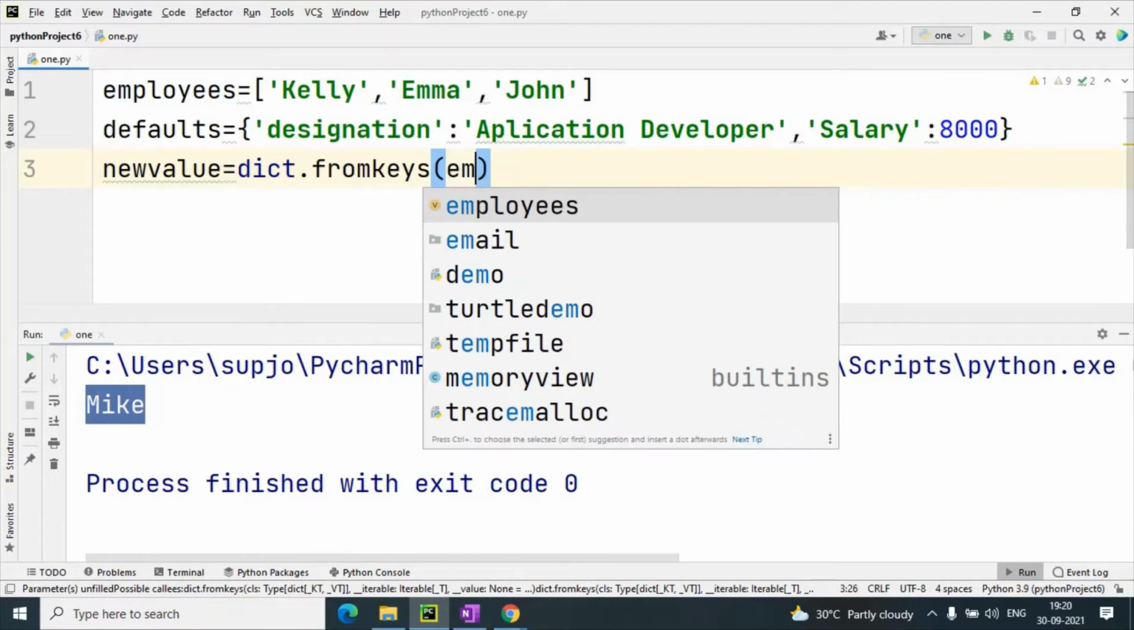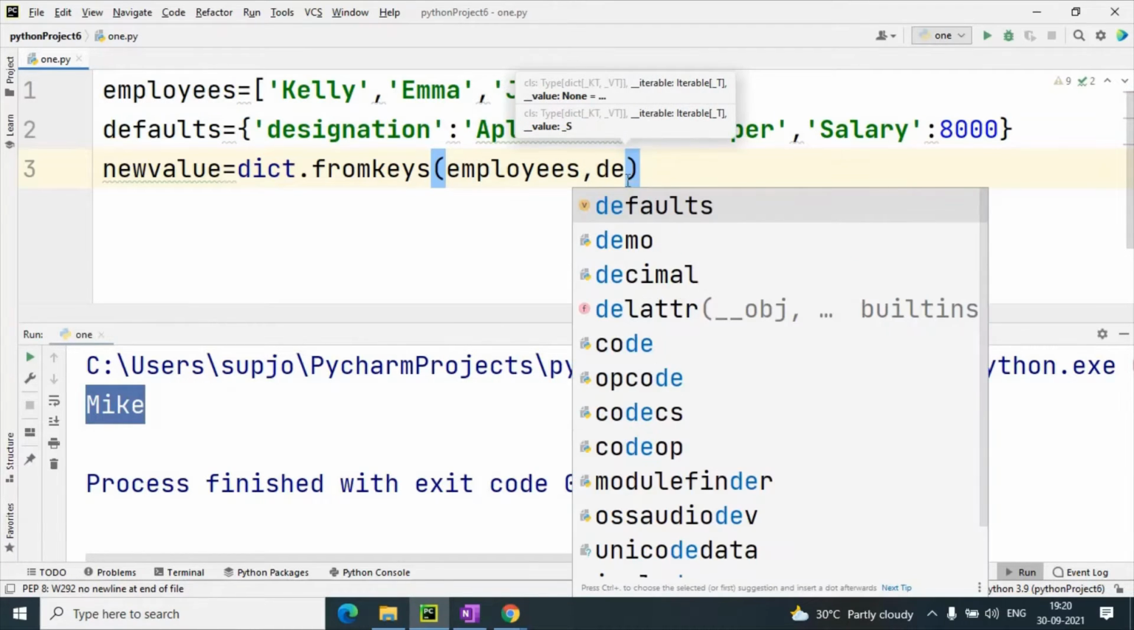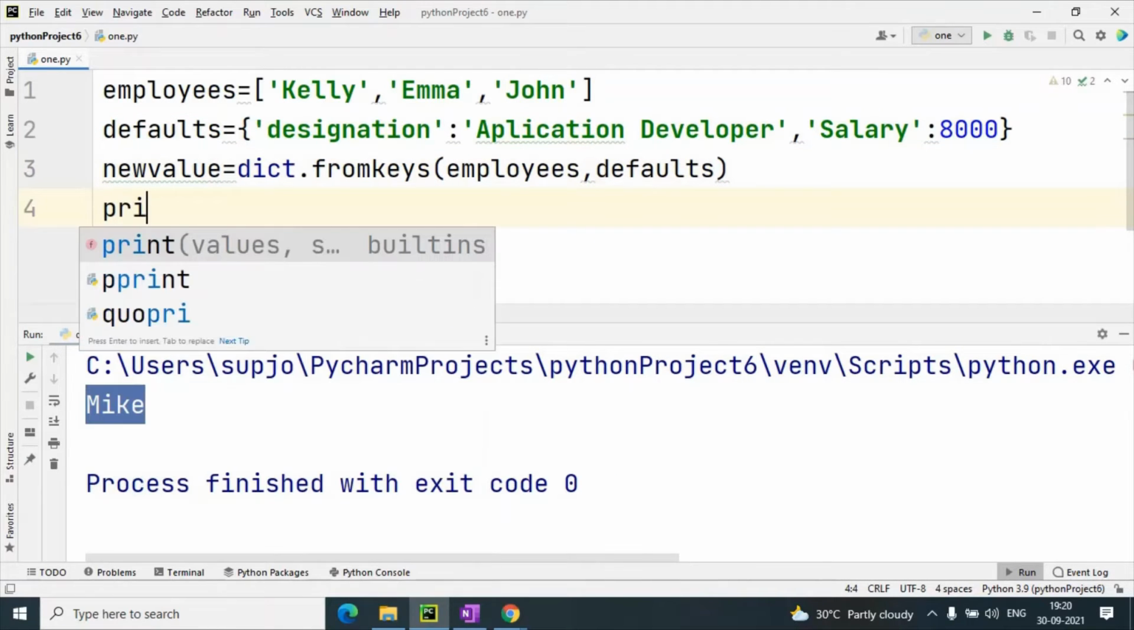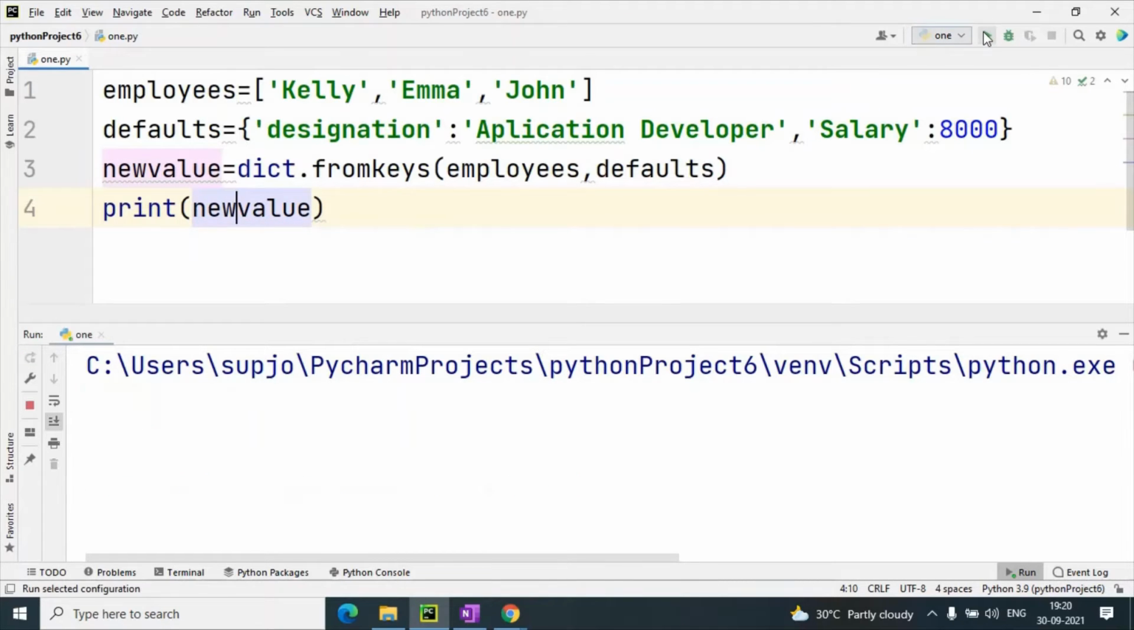First is keys, that is employees. I have given all key values in the employee list, so I have given employees. And the second argument is the default value, that is defaults. When I print new value, you can see the output here.